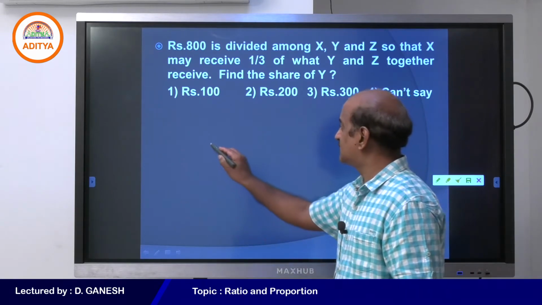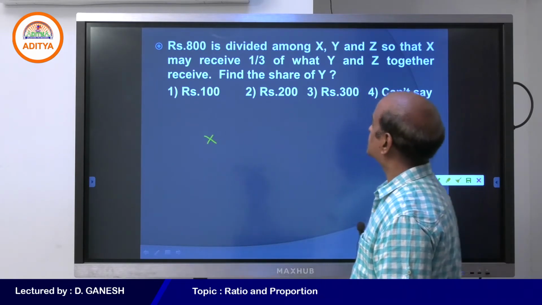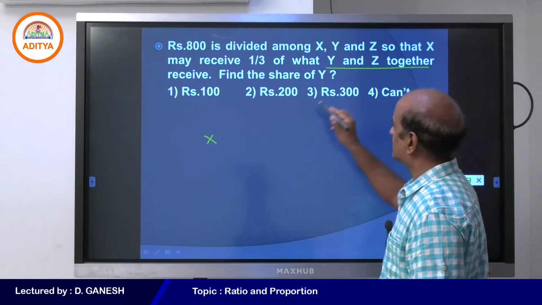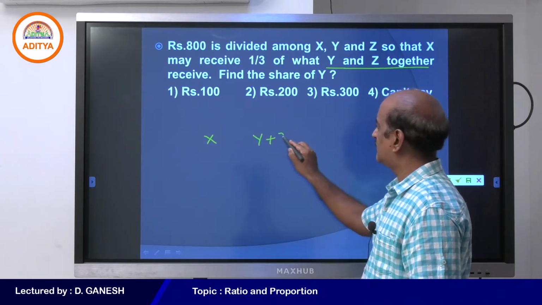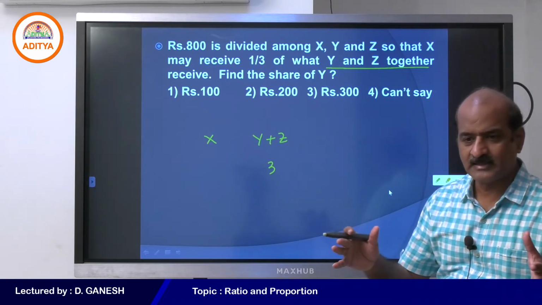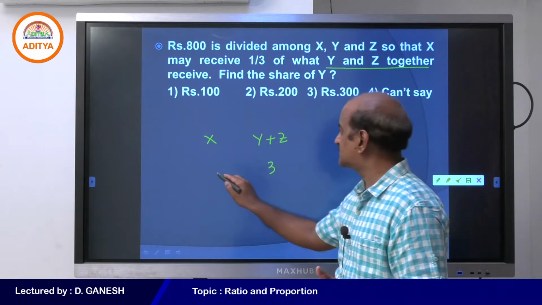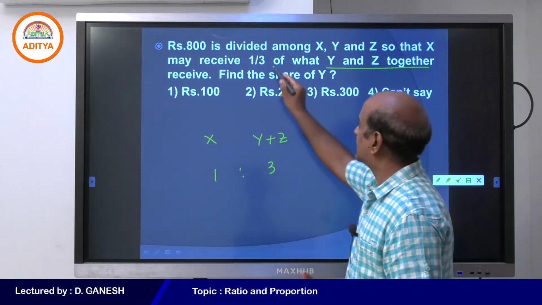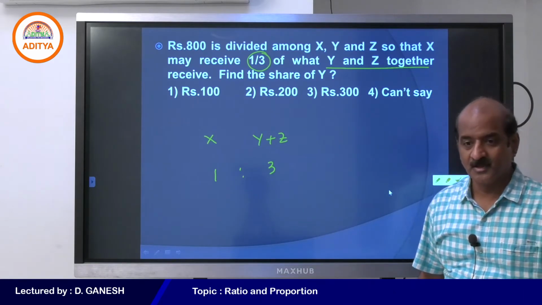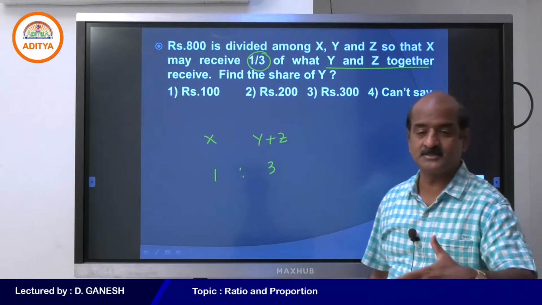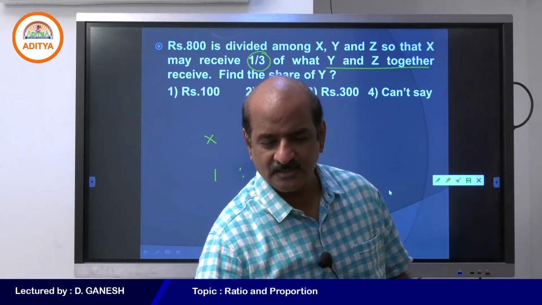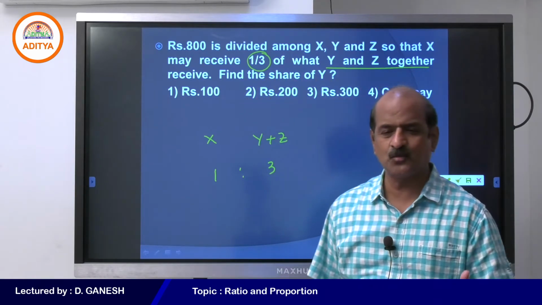That's very good. Tell me student, what is the condition? X receives 1/3 of what y and z together receive. So my dear student, if I take y and z as 3 parts, x must be getting 1, because it is 1/3. How much x gets all depends on y and z. If we take y and z as 3 parts, obviously x must be getting 1 part.